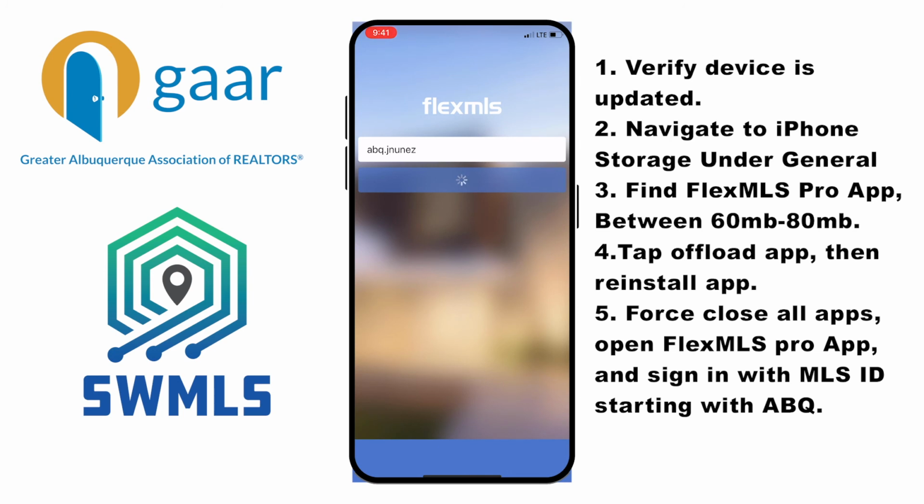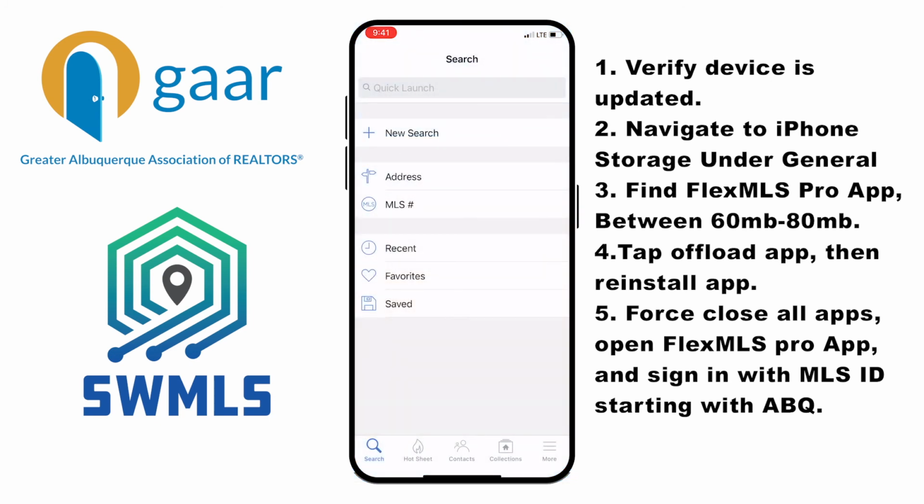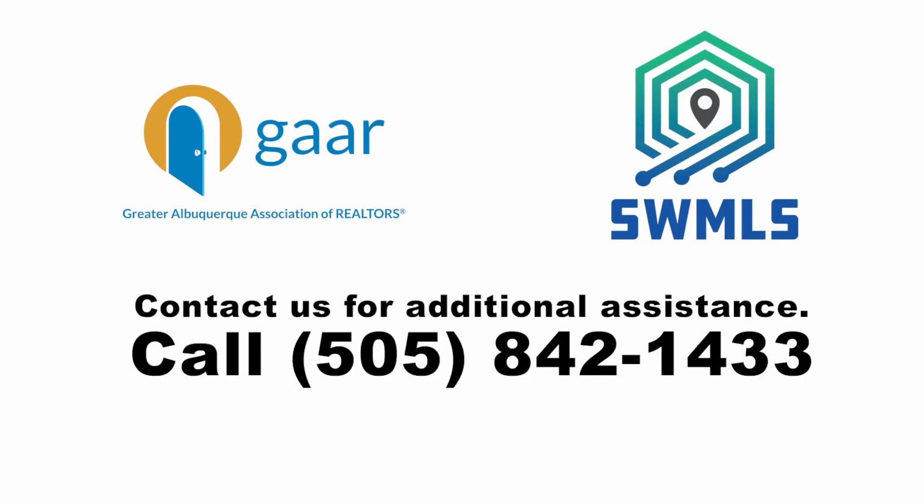right up. If you're having any additional issues with the FlexMLS Pro or single sign-on, at this point, just give me a call here at GAR, and we'd be happy to help you with the process to make sure we get this issue resolved for you.